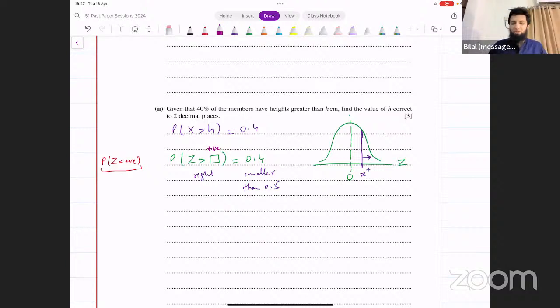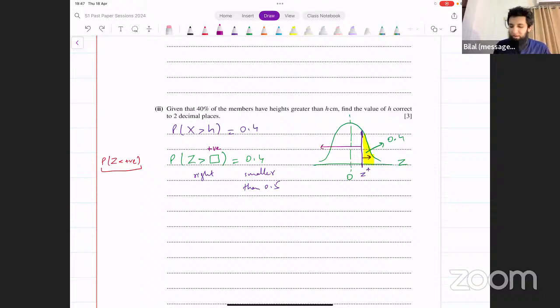And what we know now is this region. How much is this region? This is 40%. That means 0.4, right? This area is 0.4. Now, this is not the standard notation for using the table, because we have area to the right of it. However, if the area to the right of the z value is 0.4, what about the area to the left of the z value? 1 minus 0.4, that will be 0.6.